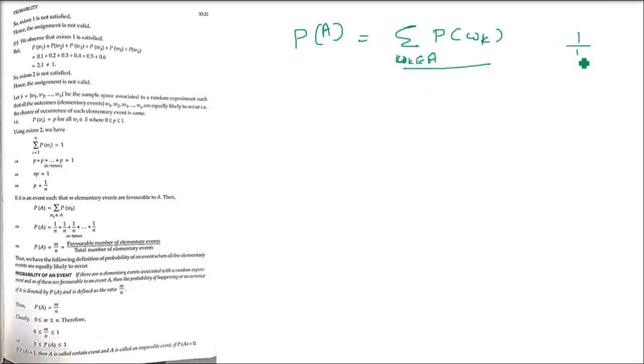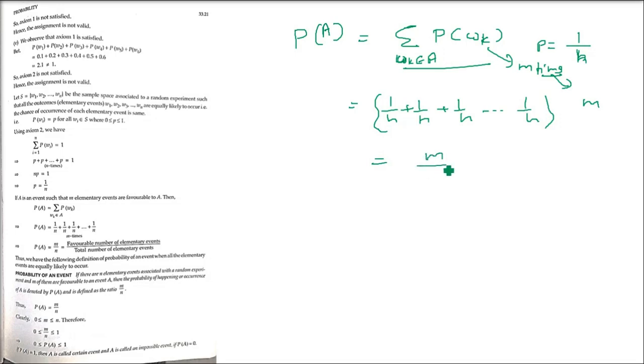When we start adding, all the probabilities are 1 by n because they are equally likely. How many are there? It is m times, because m are the favorable cases, the times when the value we desire comes. So 1 by n, equally likely, goes up to m times. When we add them, it is m by n, and this is the actual probability.